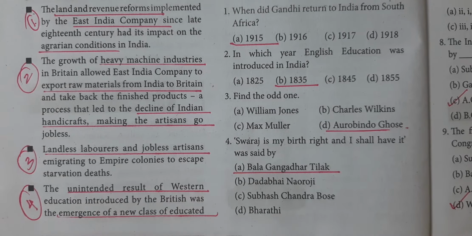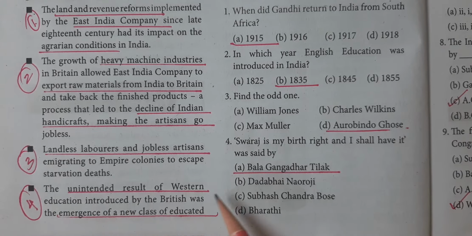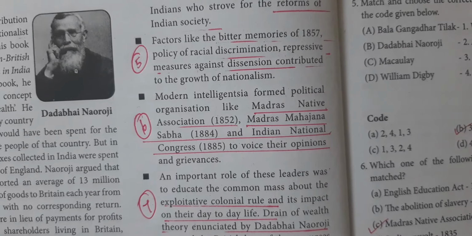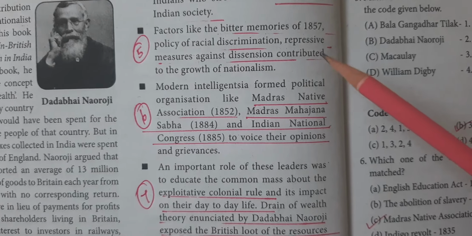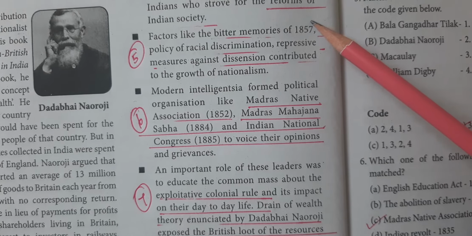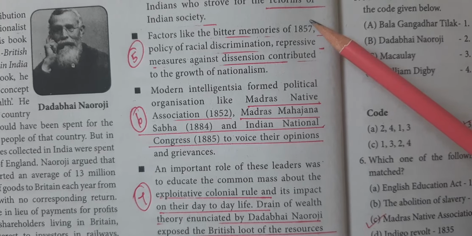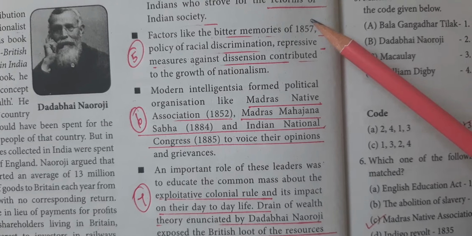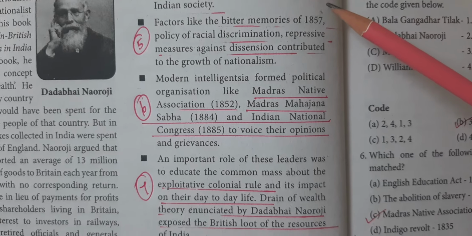Next one: what is the reason for the reforms of Indian society? Which of them are responsible? The unintended result of Western education introduced by the British and the emergence of a new class of educated Indians are thus true for the reforms of Indian society. So the emergence of a new class of educated Indians and Western education are the true reasons for the reforms of Indian society.